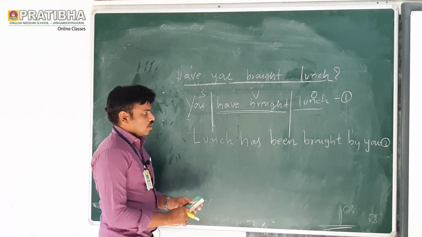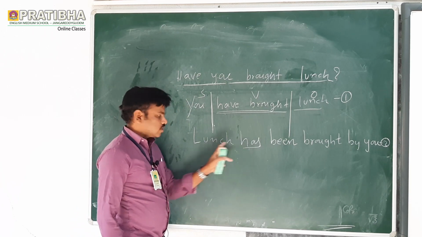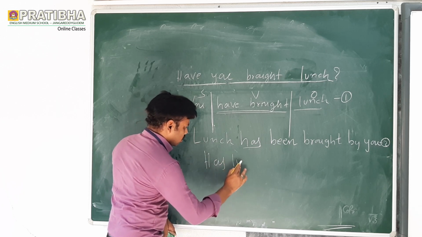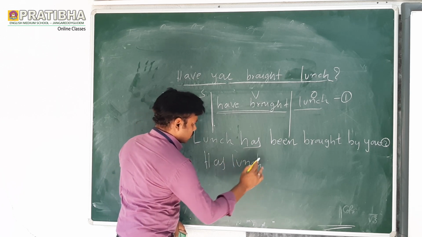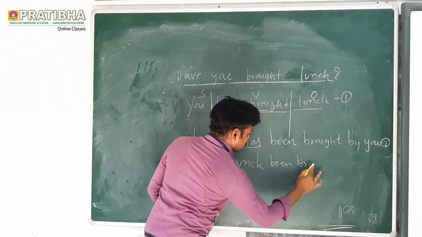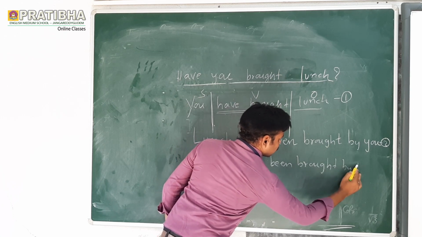So just take the verb in the subject place, as I have told you already. Write here has. Lunch has been brought by you.